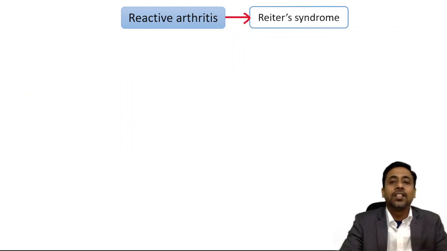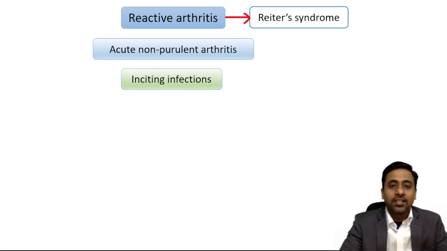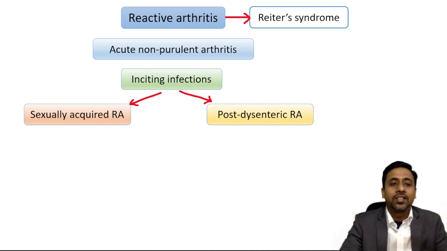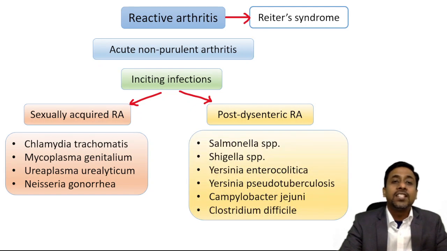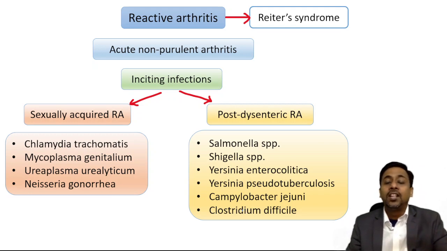Reactive arthritis was earlier known as Reiter's syndrome, and it is an acute non-purulent arthritis. The inciting infections may be sexually acquired or post-dysenteric. Sexually acquired reactive arthritis includes agents which cause urethritis, such as Chlamydia trachomatis, Mycoplasma genitalium, Ureaplasma urealyticum, and Neisseria gonorrhoeae. Whereas post-dysenteric reactive arthritis is caused by agents which cause dysentery, such as Salmonella, Shigella, Yersinia enterocolitica, Yersinia pseudotuberculosis, Campylobacter jejuni, and Clostridium difficile, but not Escherichia coli. That is, EIEC and EHEC are not responsible for reactive arthritis.